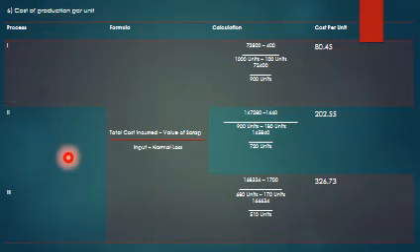So cost of production per unit, similar calculation for 1, 2, 3. Total cost incurred minus value of scrap, divided by input minus normal loss. 72,800 minus 400, divided by 1,000 units minus 100 units. So 80.44. Similarly for process 2, 202.55. Process 3, 326.73. That is the formula: total cost incurred minus value of scrap, divided by input minus normal loss.